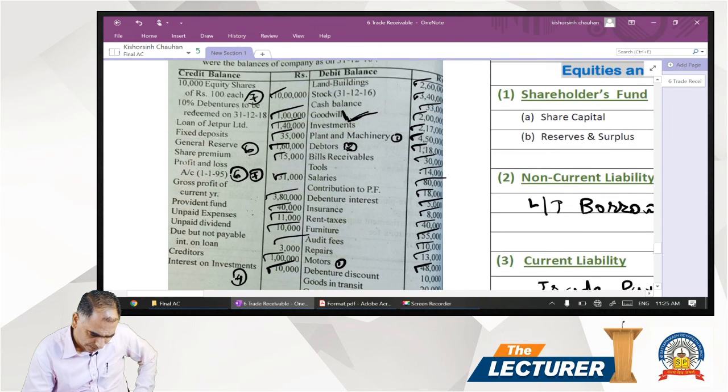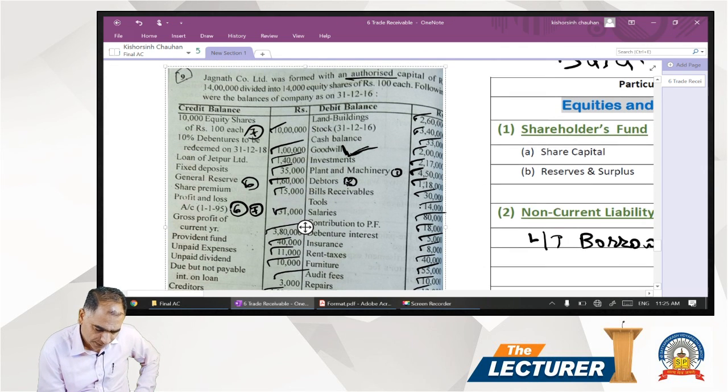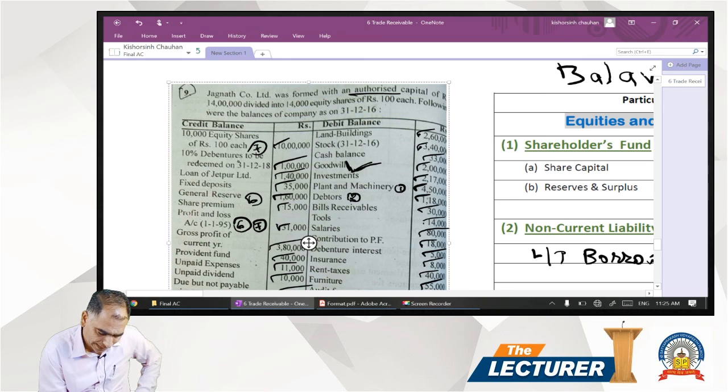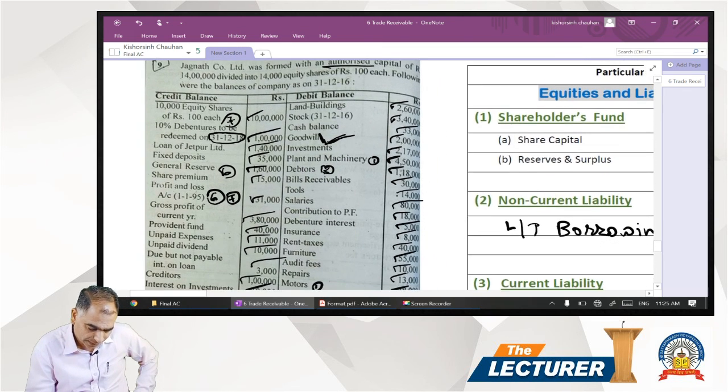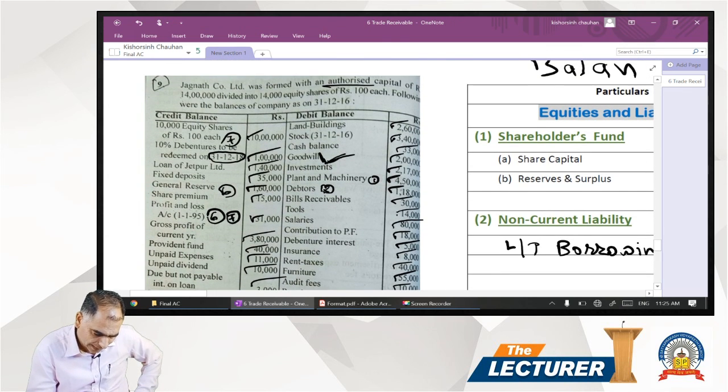If you see, debentures to be redeemed on 31st December 2018, and there is no issue date available in the question.